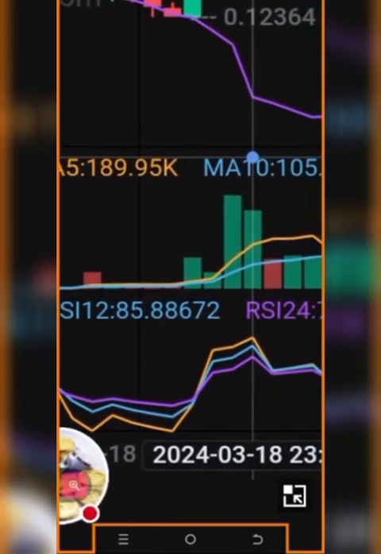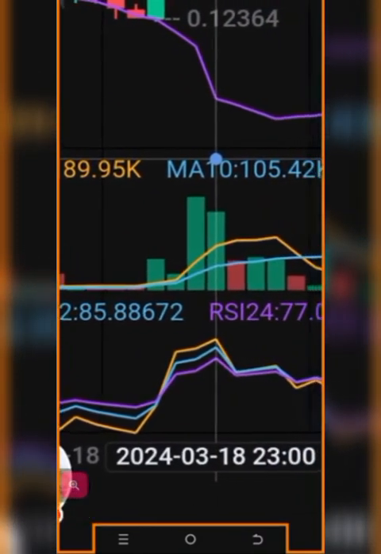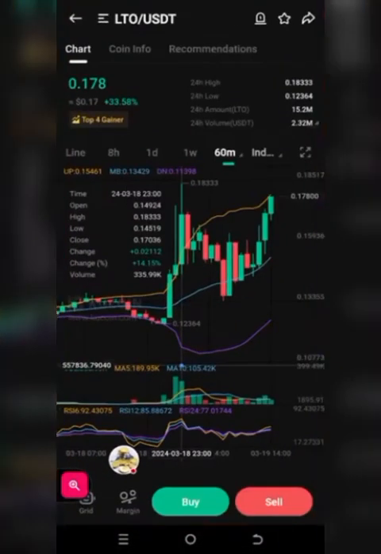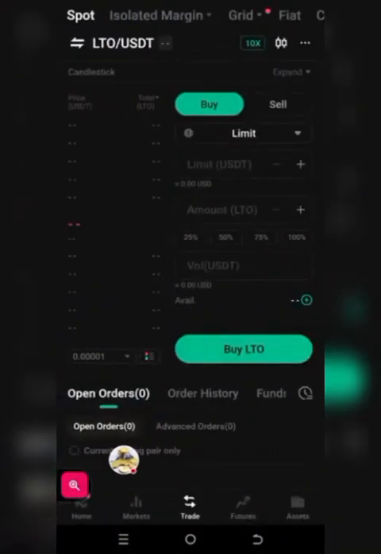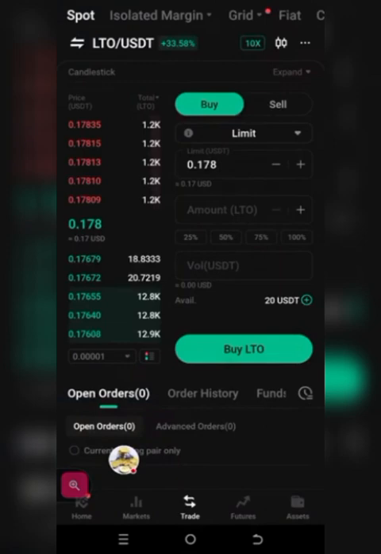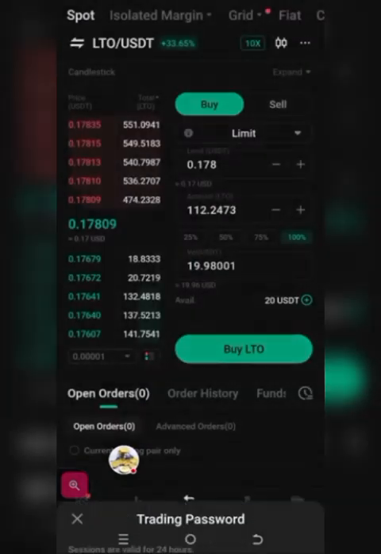I can manage that. This is going like slow motion. But RSI 24 is 77. I can work with that. Let's go with it. Let's go with $20. We'll just work with the $20 here. It's not picking up everything. So let's go with it and see whether we can buy.